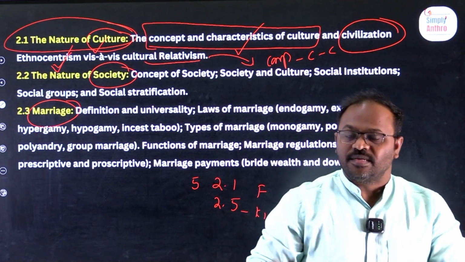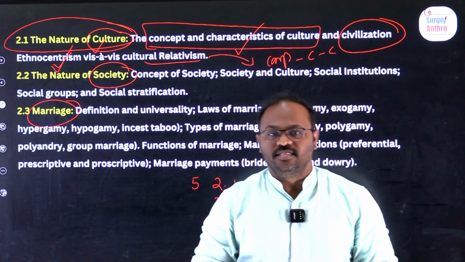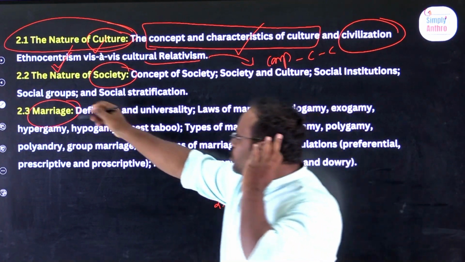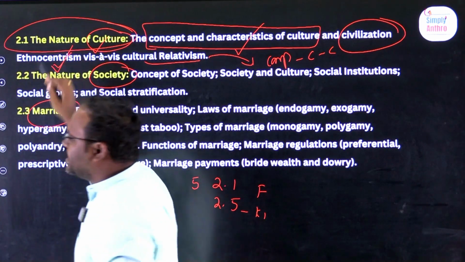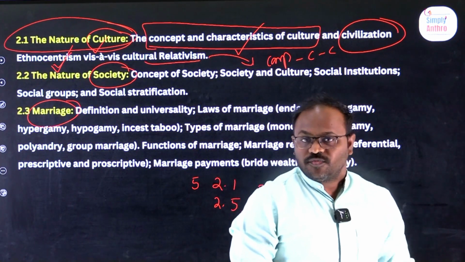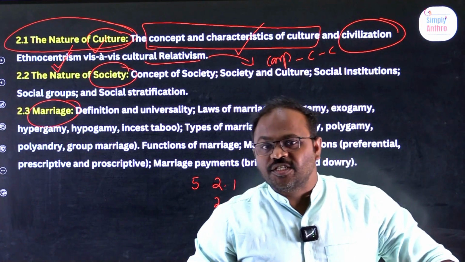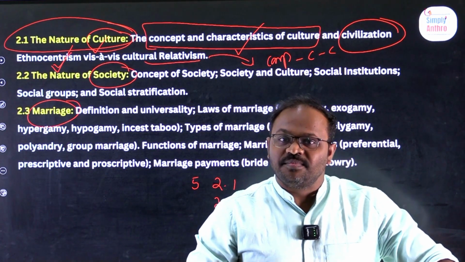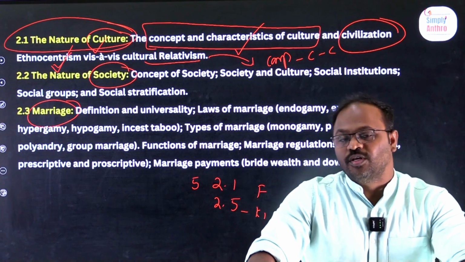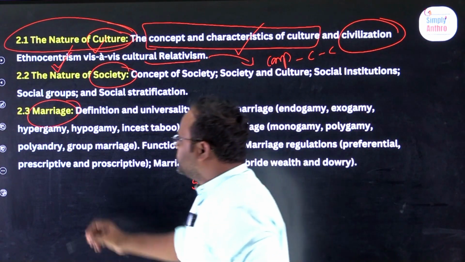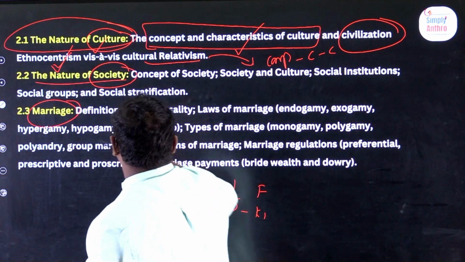Ethnocentrism creates violence and clashes. This is 2.1: culture, the nature of culture, definition, characteristics, civilization, ethnocentrism, and cultural relativism. Clear, right? Easy one.